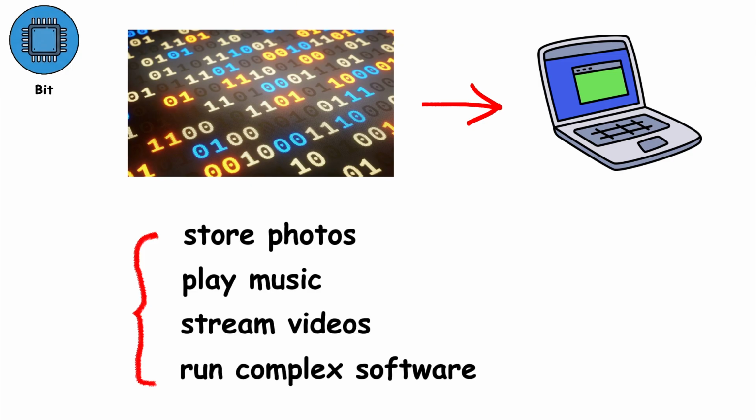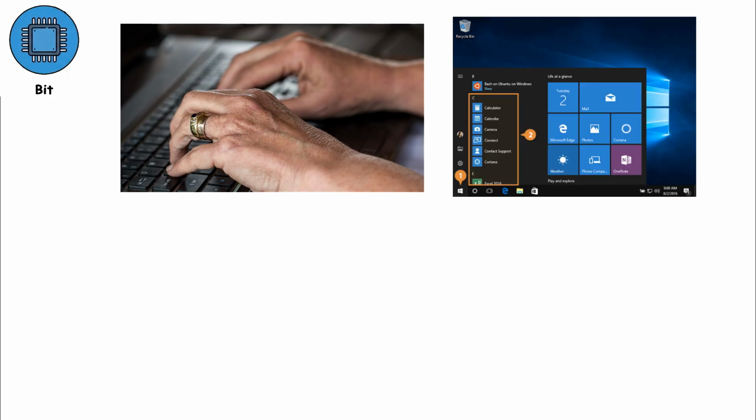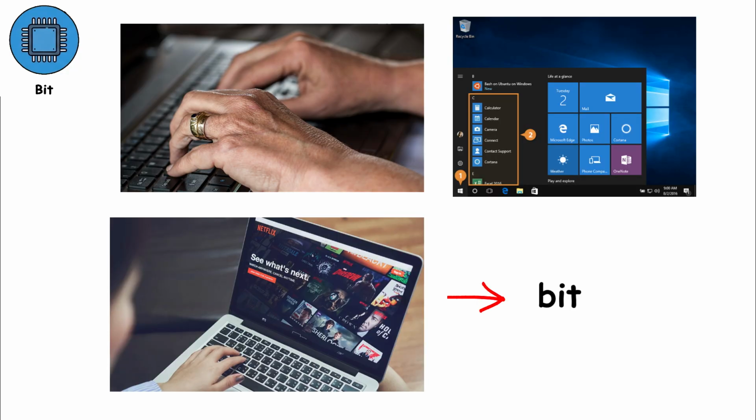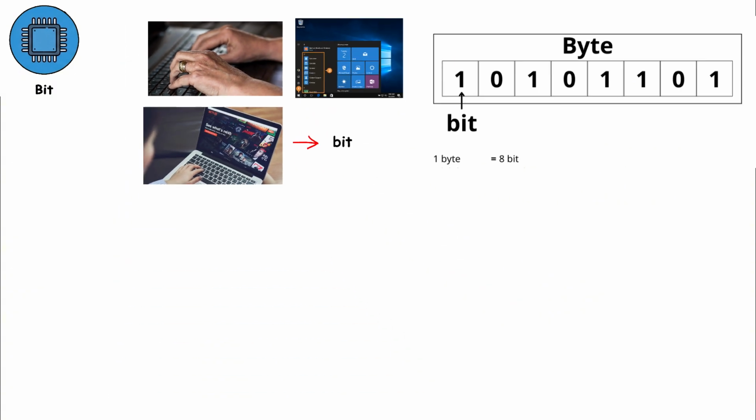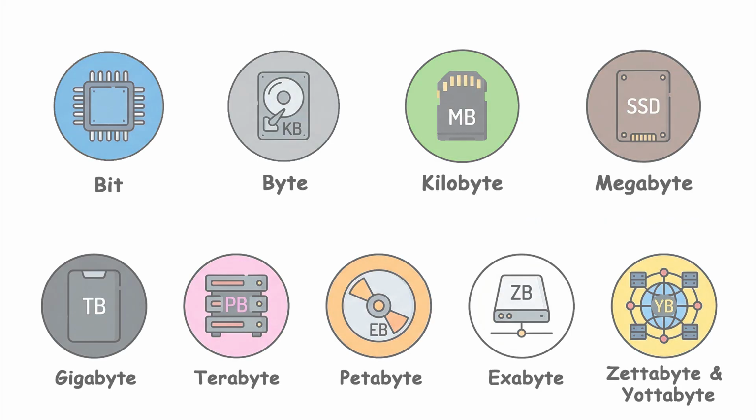run complex software. Every action you take on a digital device, typing a message, opening an app, or watching a movie, is ultimately translated into bits. In this sense, bits are the building blocks of all digital data. Understanding what a bit is helps you understand how computers think, how data is stored, and how the entire digital world operates at its most basic level.